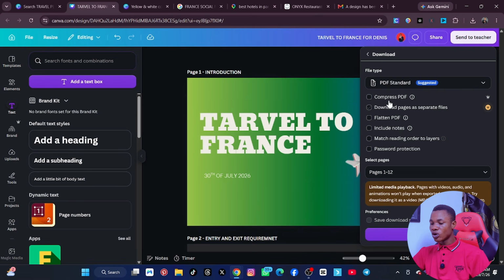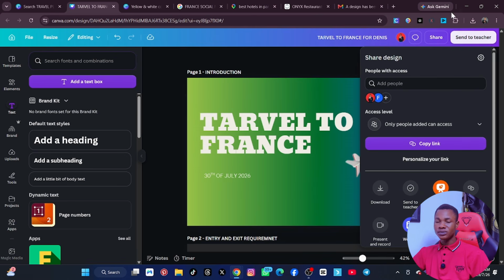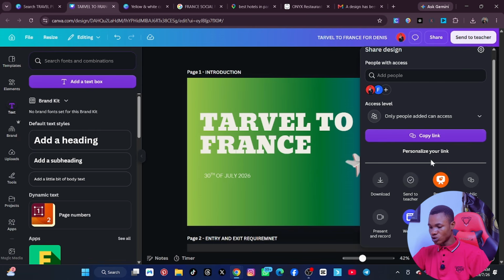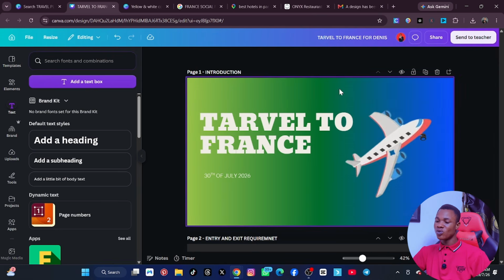Now if you also don't want to send it as download as PDF to him to read, what you can also do is that you can send it as a public link. Are you seeing public link? So you can send it as public link, or even publish it as a website and copy the link and send to him. So there are other ways of sending things to him. But the most preferred one is to send it to his email if he has an account with it.